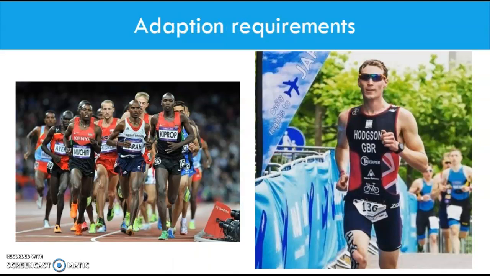An anaerobic athlete must be able to adapt their bodies so that they can perform to the highest ability during their race. This is so their body can adapt to the training, physical demands, and conditions. For example, during any form of long-distance event like a marathon or triathlon, athletes must have the ability to work at a submaximal intensity for a long duration. The body needs to have a high VO2 max, which is the maximum amount of oxygen your body can use during intense exercise. They must also have a high lactate threshold, which is the fastest pace you can run without generating more lactate than your body can get rid of.